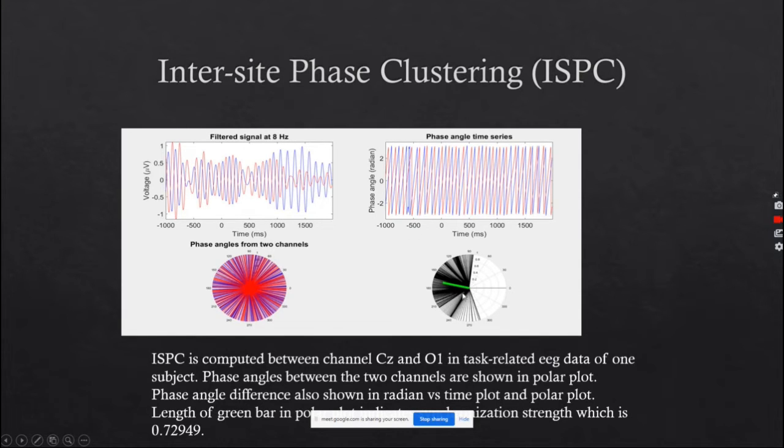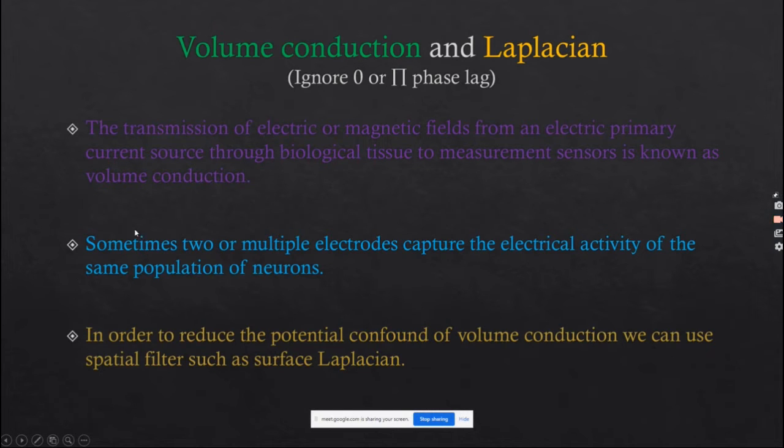The length of this vector represents the strength of the inter-site phase clustering, and for this particular data we get a length of 0.72949. So this is the strength of this ISPC measure. Then volume conduction is a potential artifact, and its indication is a 0 and pi phase lag. Sometimes, due to volume conduction, two or more electrodes capture the same electrical activity from the same population of neurons, which can generate spurious results in the connectivity measure. In order to reduce this potential confound of volume conduction, we can use a filter such as the surface Laplacian.